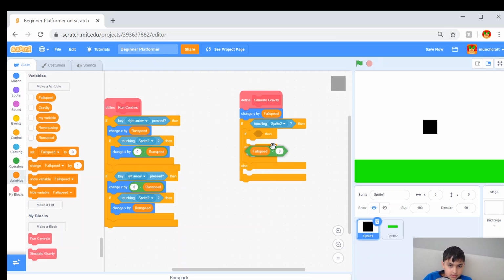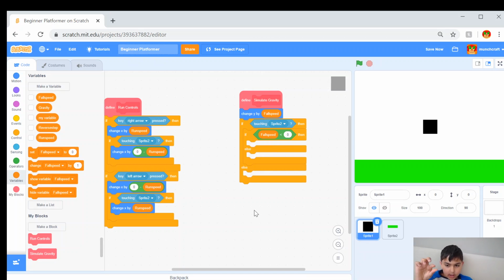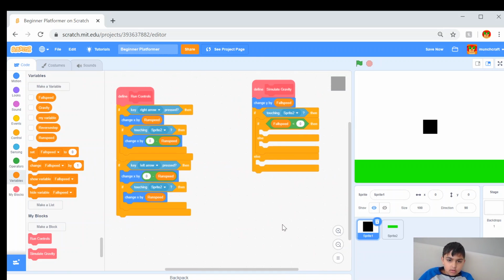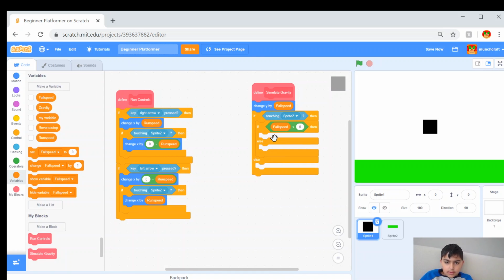And we are going to put that in there. So that's the speed that our character is just falling down. And if it's less than 0, we are going to do a certain amount of code.